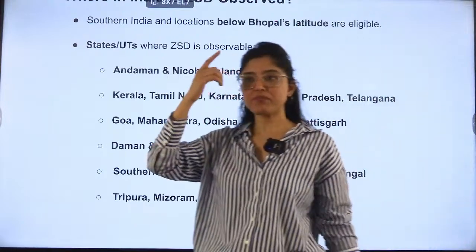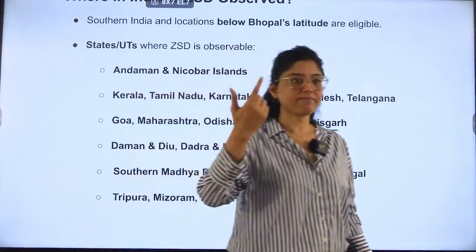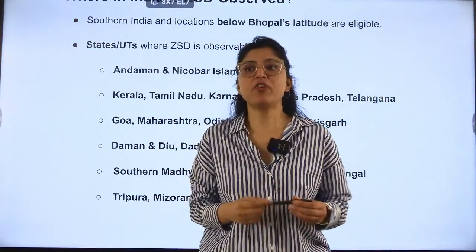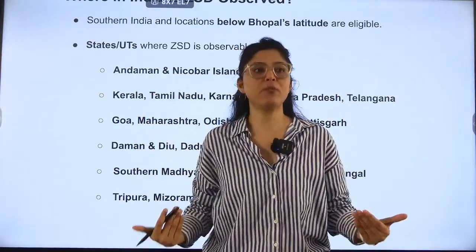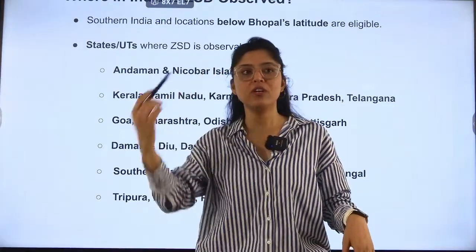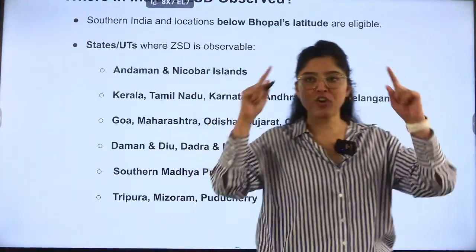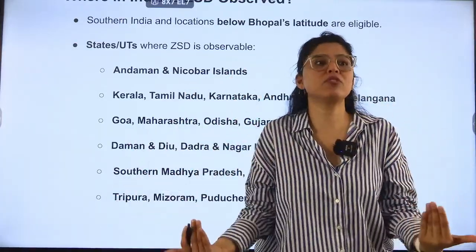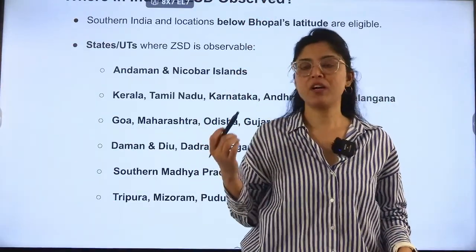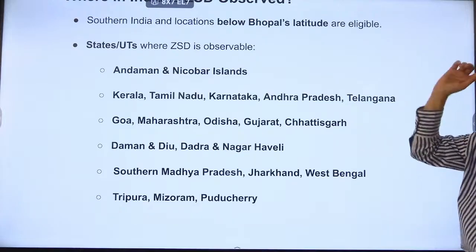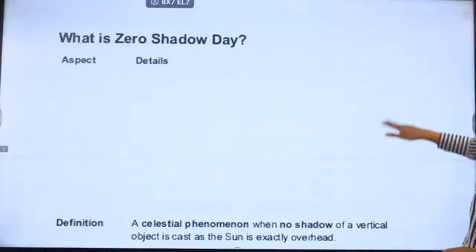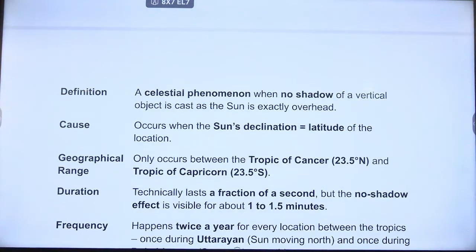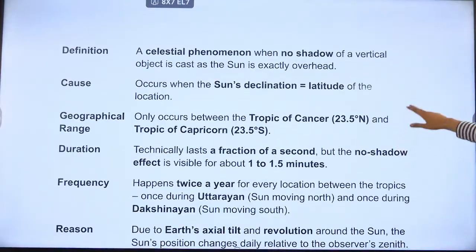Zero shadow day means what? There is no shadow, but it cannot happen. Shadow will be there, but it will not fall on the ground, and we are not able to see the shadow. The sun is exactly overhead, so it does not create a shadow which we can see. So zero shadow day is a phenomenon where no shadow of a vertical or tilted object is cast as the sun is exactly overhead.